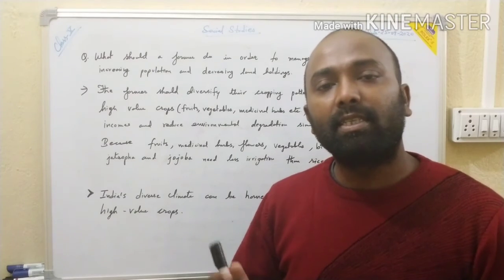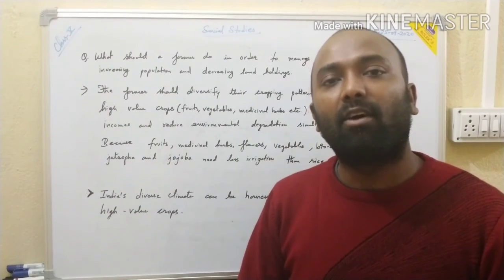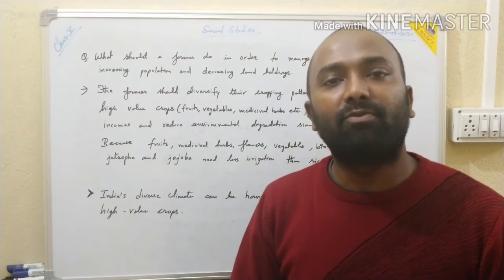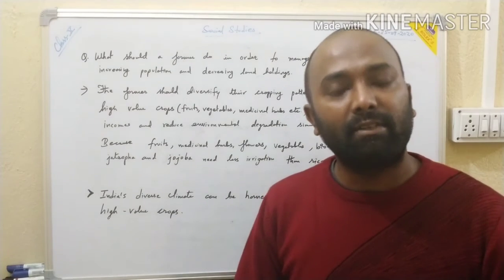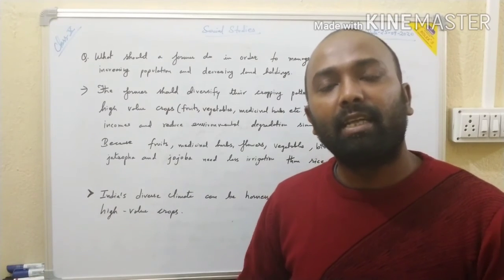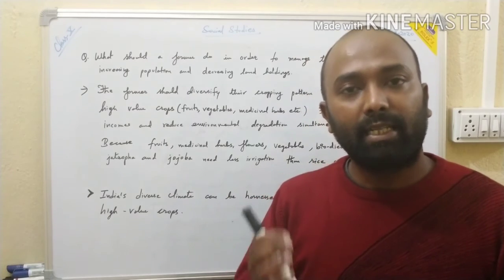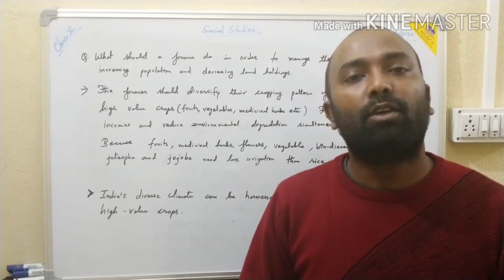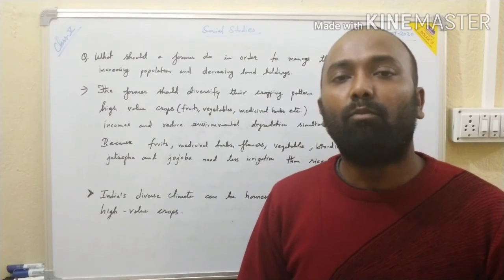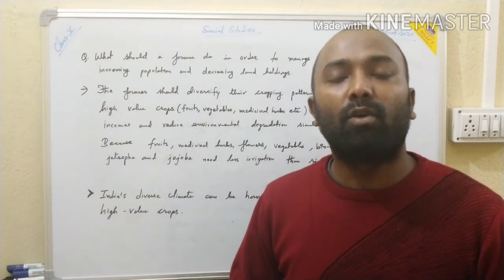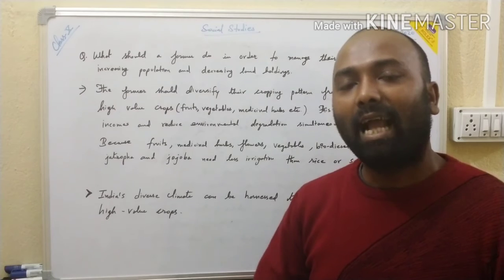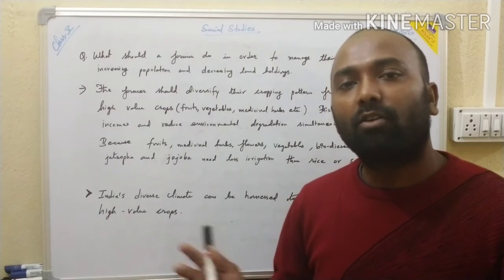But in our country, even in the winter season, the weather condition is different in different parts of the country. If you go to the northern side, you will feel that the weather is very cold. But if you come to the coastal area, even in the winter season, the weather is quite warm. So in the same season there is a variation in the weather condition. We have to use this benefit to grow different types of crops in different places, especially the high value crops, so that people can generate more income from growing them. So this is the solution for the farmers who have less income from the cropping field.